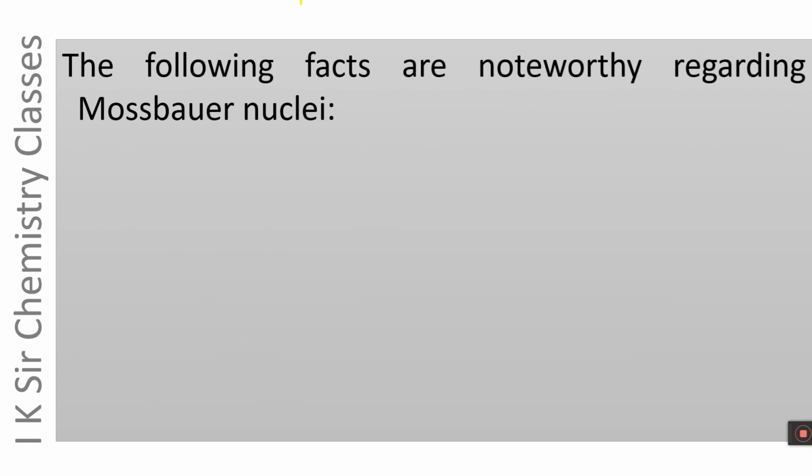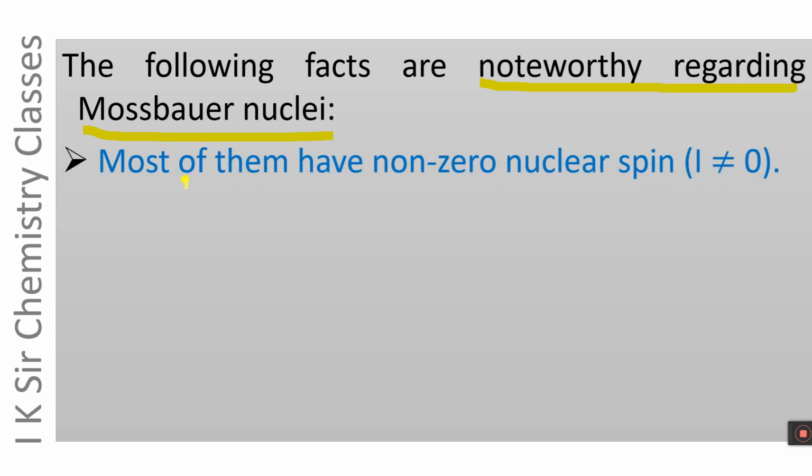The following facts are noteworthy regarding Mössbauer nuclei. The Mössbauer nuclei have the following features. Most of the Mössbauer nuclei have non-zero nuclear spin, that is, I is not equal to 0.